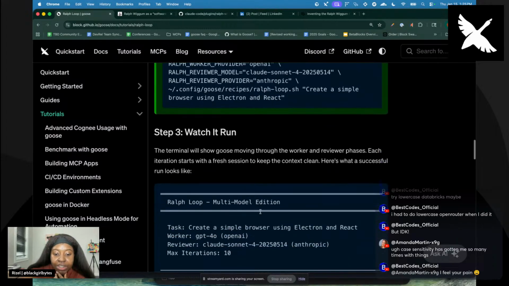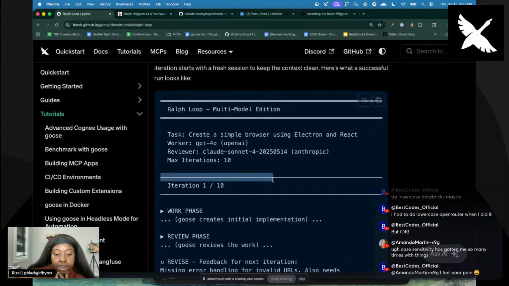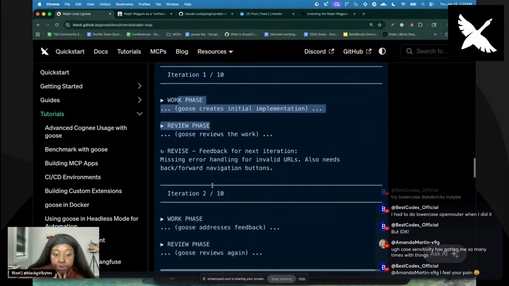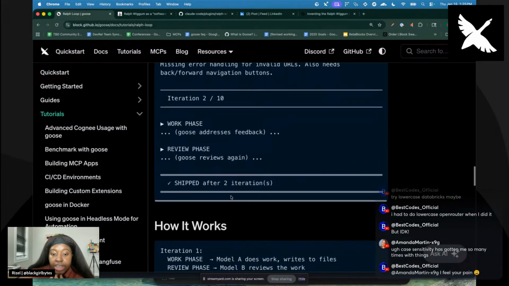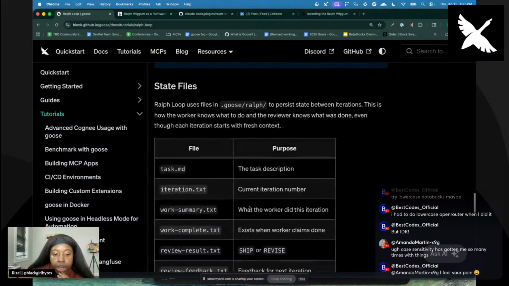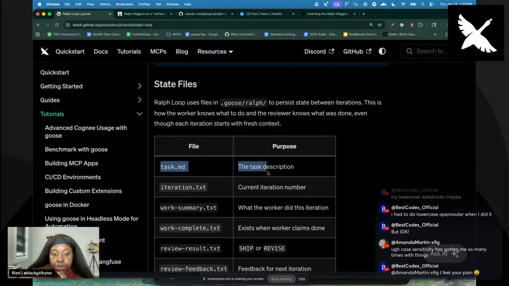And then it's going to continue to run kind of like we see here, where it's going to start with iteration 10. It's going to start with its work phase, its review phase, and then eventually it'll say, all right, we've shipped after a number of iterations. And what it's doing back and forth is it's going to put this task into these folders.